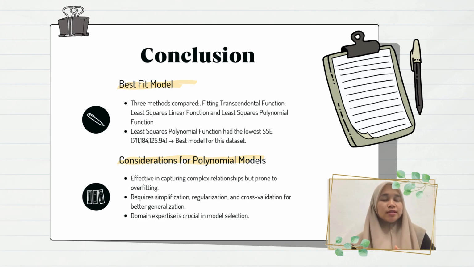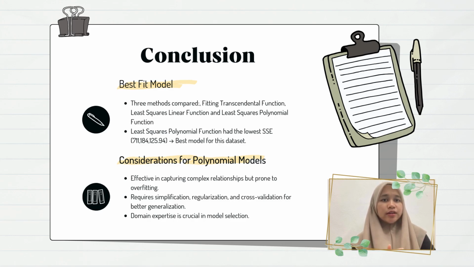So, to conclude our presentation, in this study, we analyzed 30 data points representing the relationship between salary and years of experience. Our goal was to determine the best fitting model among 3 methods, which are fitting transcendental function, least squares linear function, and least squares polynomial function. After evaluating the results, we found that the least squares polynomial model had the lowest sum of squared errors, making it the most accurate fit for our data.